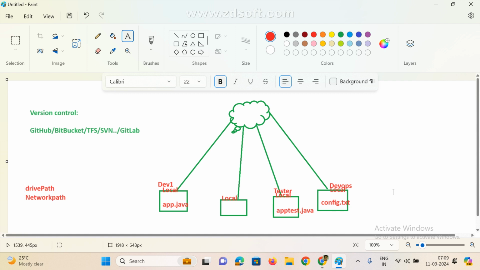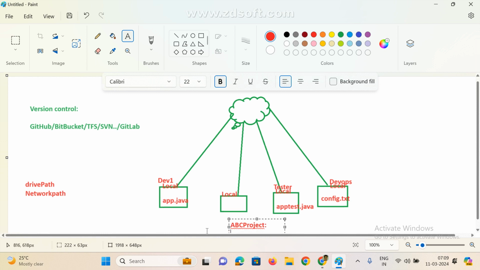Network path. Via a network path, they are giving one path, and everyone keeps files in that particular path. Just for example, assume an ABC project. We are giving one path, whether it is a drive path or a network path, whatever it may be. Here we are maintaining it: what we are dragging, we copy and paste into the particular path. Here we are maintaining the app.java file, and this guy also, whatever we implemented.